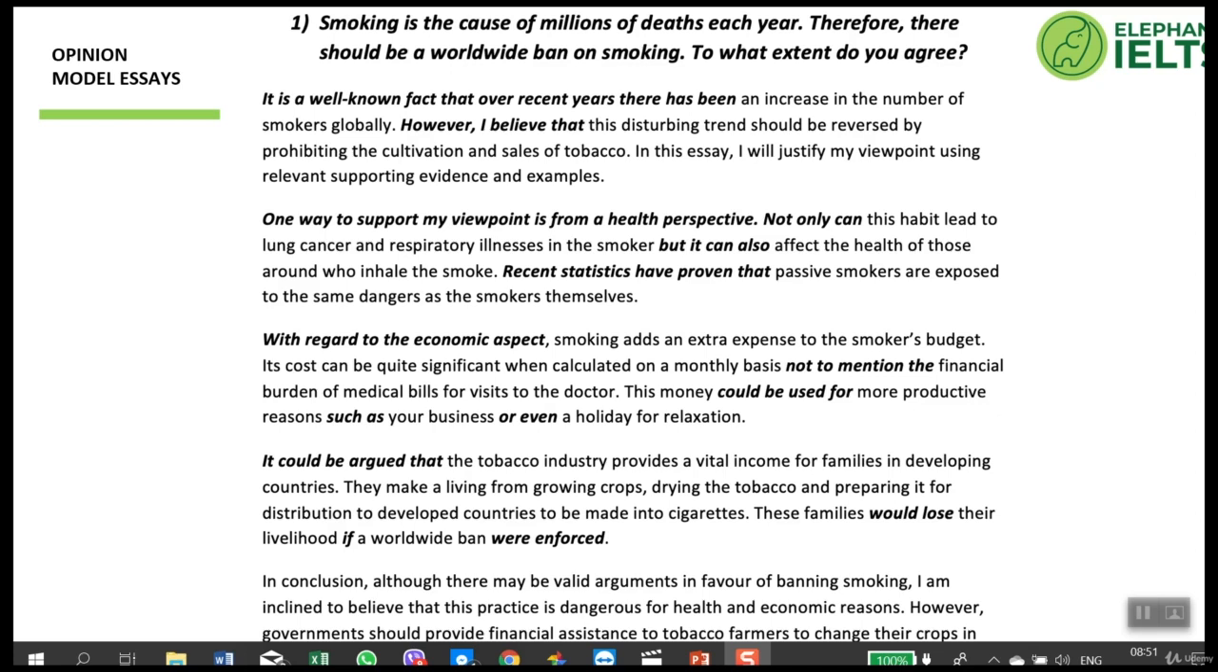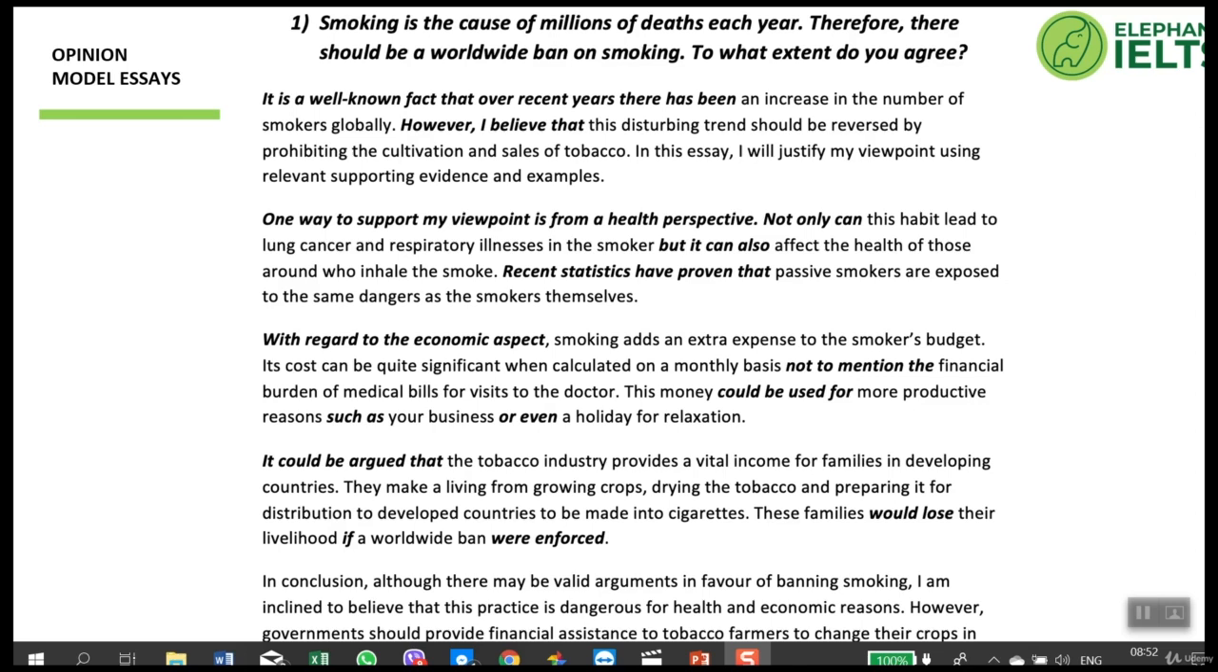And now for the conclusion. Again, as we said, we restate the same opinion we gave, but look how we have paraphrased again. In conclusion, although there may be valid arguments in favor of banning smoking, I'm inclined to believe that this practice is dangerous for health and economic reasons. However, governments should provide financial assistance to tobacco farmers to change their crops in order to ensure a steady income.